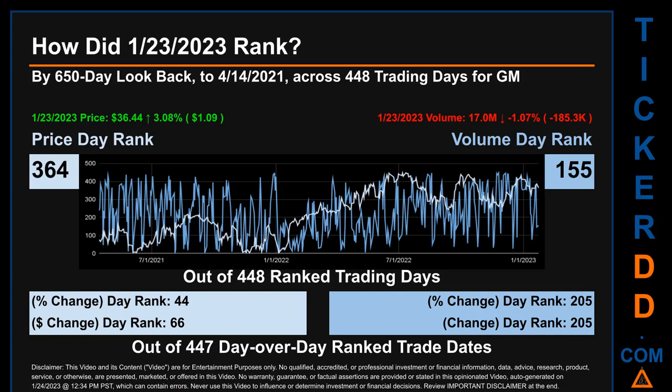The price's day-over-day percentage change, jumping 3.08% on January 23, 2023, had a day rank of 44, while its dollar difference of $1.09 had a rank of 66 when compared day-over-day across 447 trading days. Volume's percentage change and difference were ranked respectively at 205 and 205.